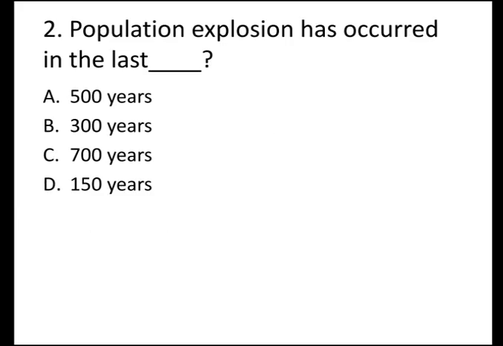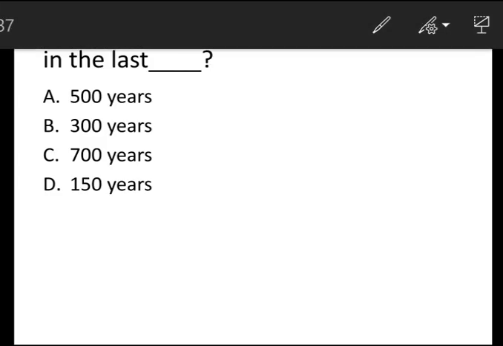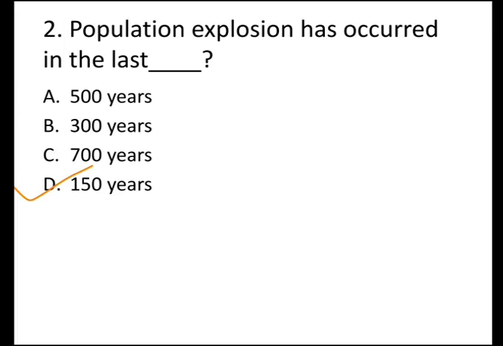The next question is, population explosion has occurred in the last, and the options are A. 500 years, B. 300 years, C. 700 years, and D. 150 years. And the correct answer is D. 150 years. Population explosion has occurred in the last 150 years.